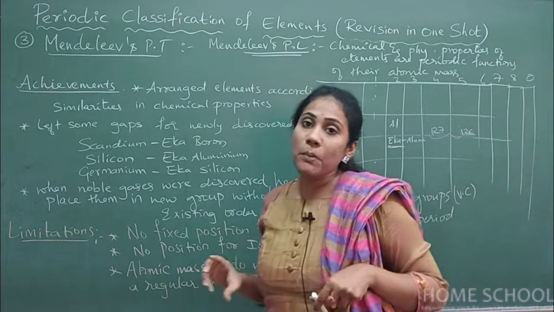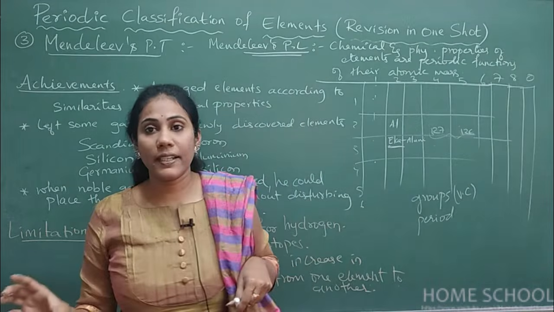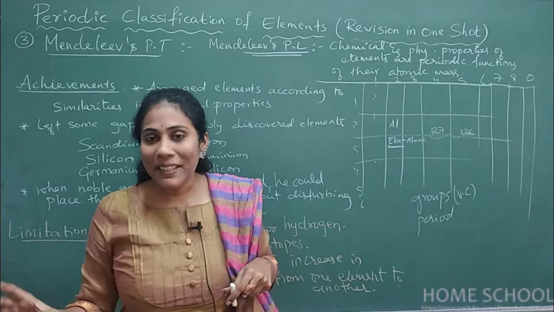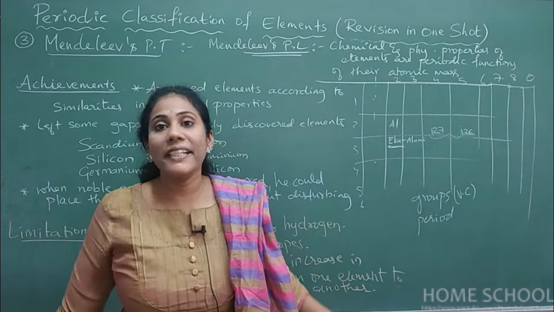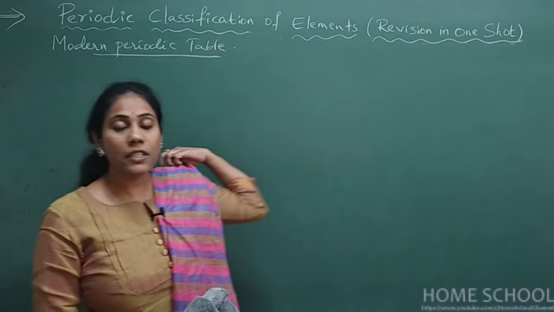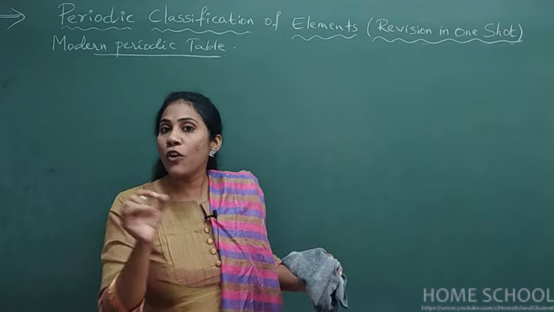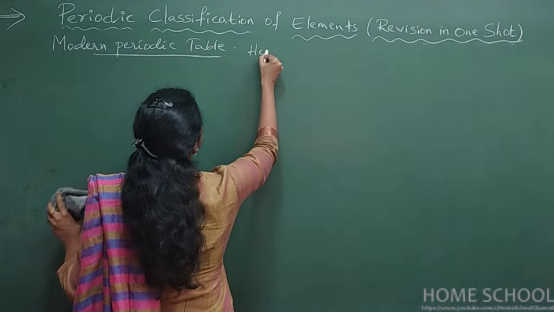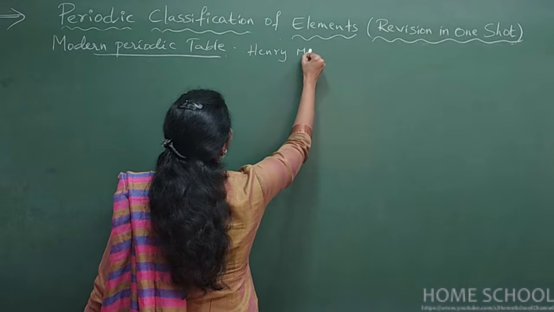So this is the most important topic, guys. You have to concentrate. And now I will move on to the modern periodic table. Let's discuss this in a very detailed way. See guys, the modern periodic table, in other words, we can also call it the long form periodic table, was introduced by a scientist, Henry Moseley.